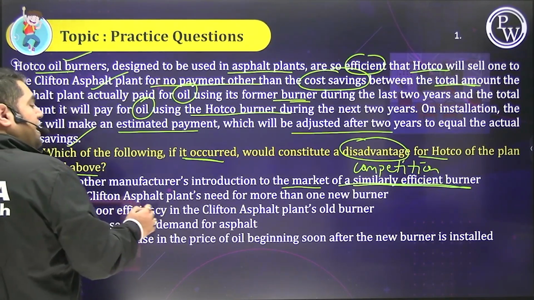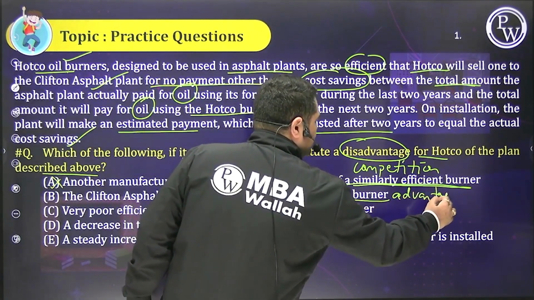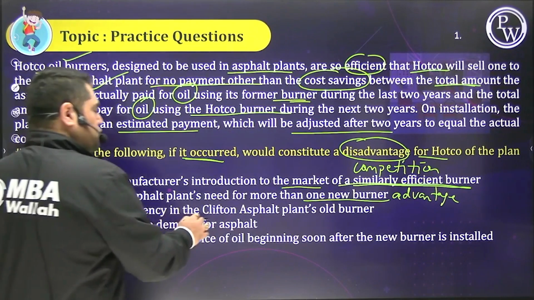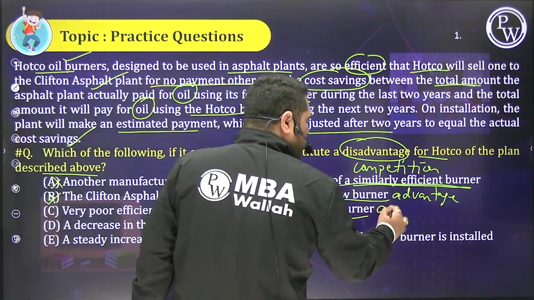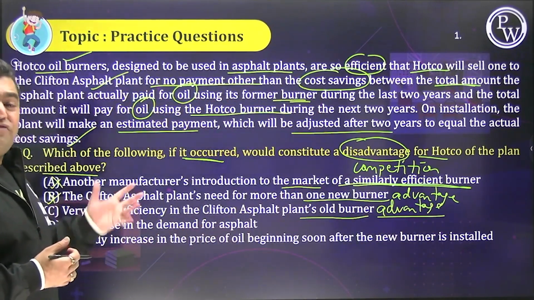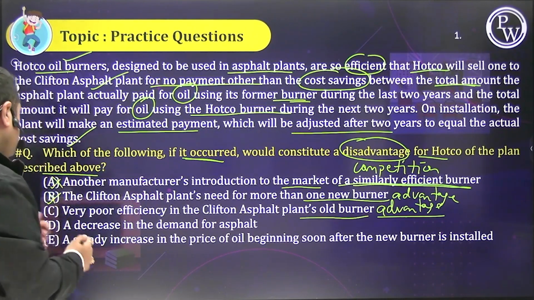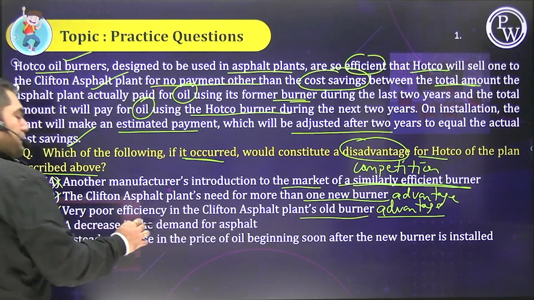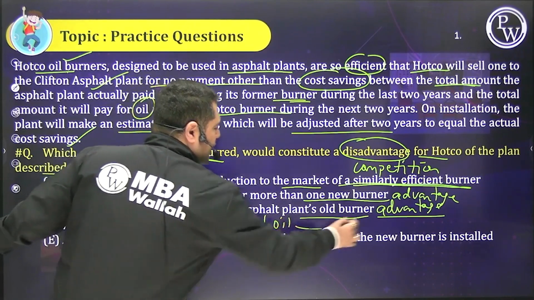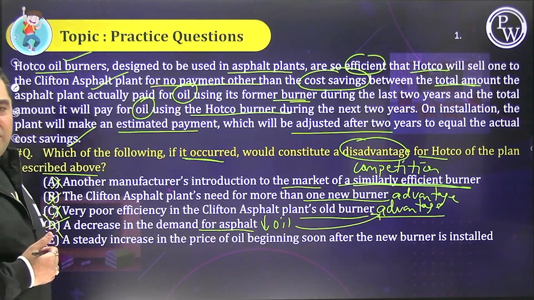B, need for more than one new burner is actually an advantage, not a disadvantage. That means more Hotco burners will come. No. C, very poor efficiency of the old burner, this is also an advantage, because then the new burner of Hotco will come. Clifton's old burner was not good, new burner is Hotco, it'll be better. It's not a disadvantage. So no. D, a decrease in the demand for asphalt, beta, this will also decrease the oil consumption, which will again not be a disadvantage.